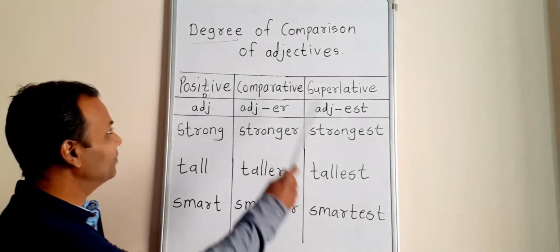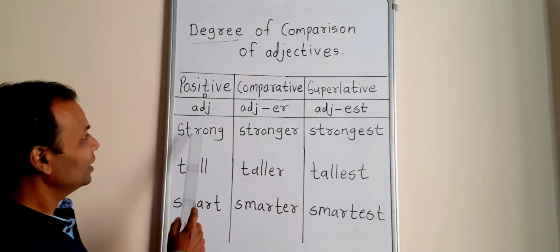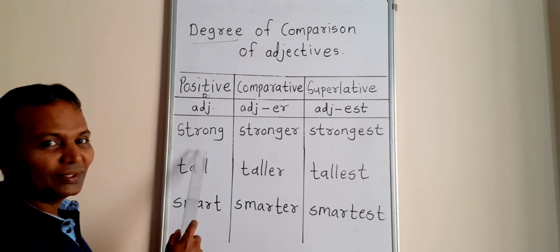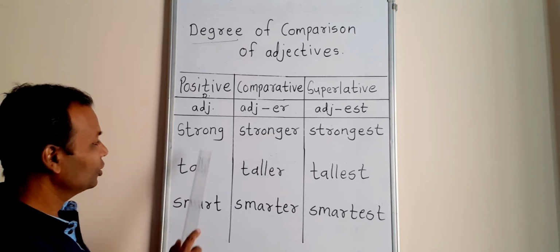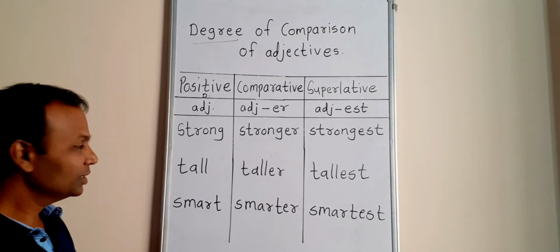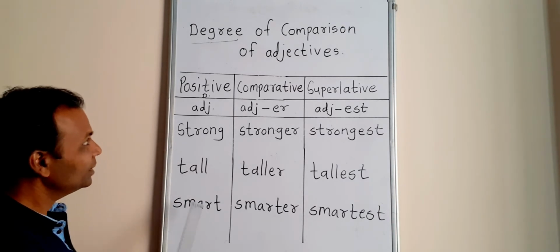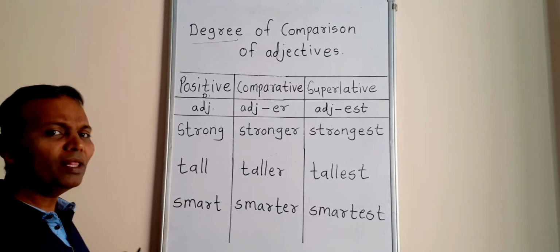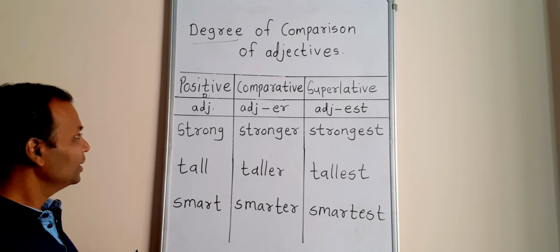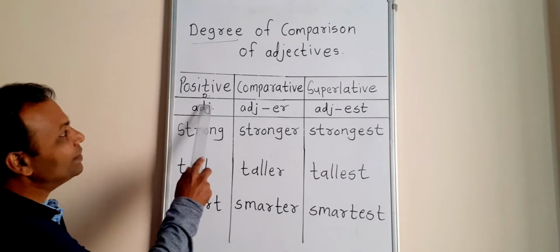Now look at this table. Look at the first column. What are these words? Adjectives, वर्णन करणारे शब्द: strong, tall, smart. As we just learned, these words are in base form or simple form. So this form is called positive degree.